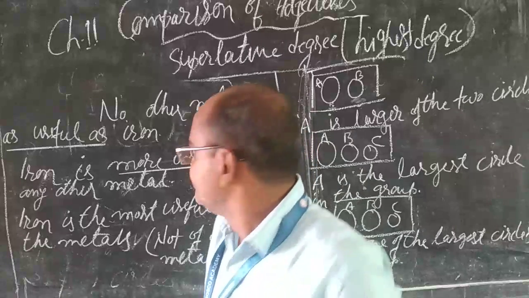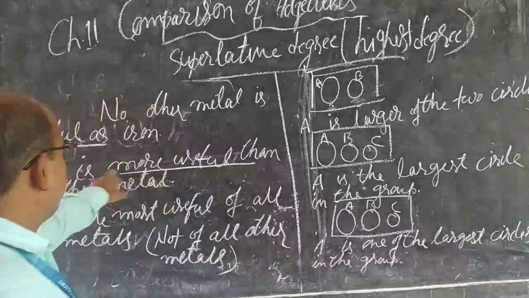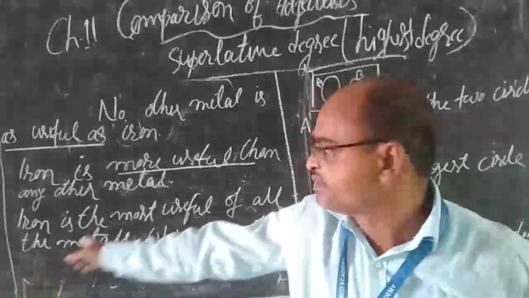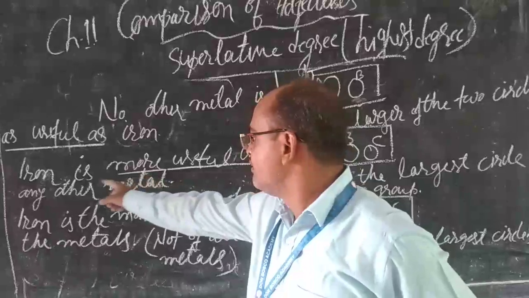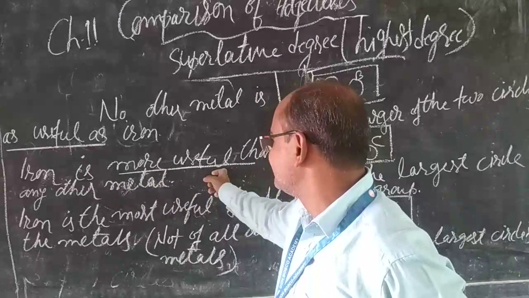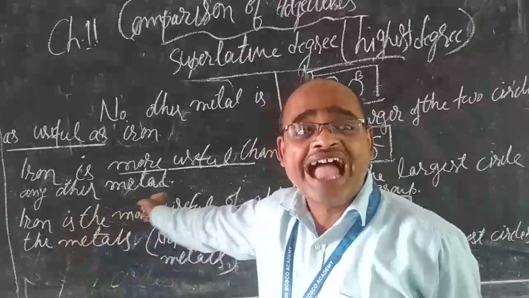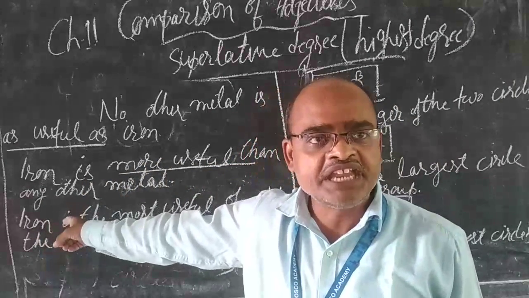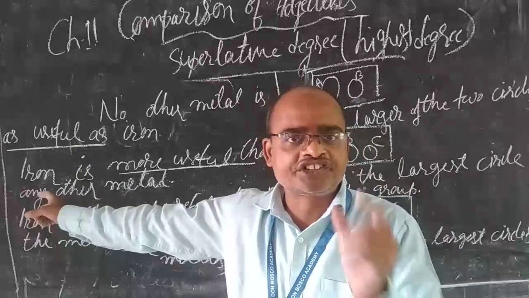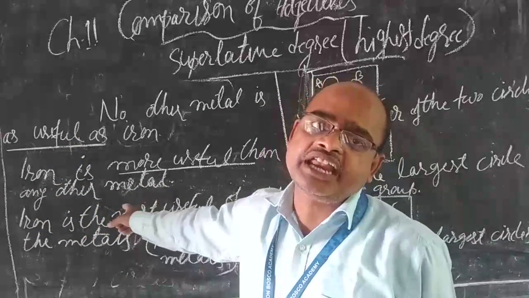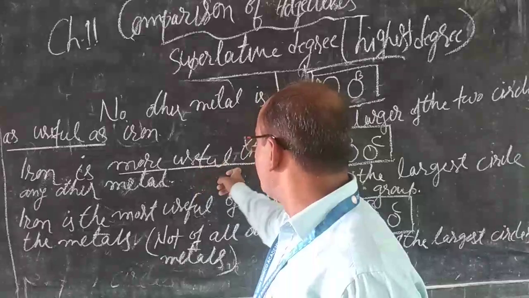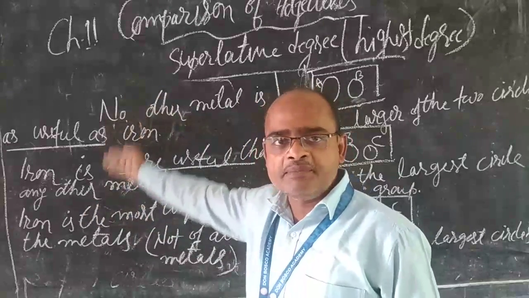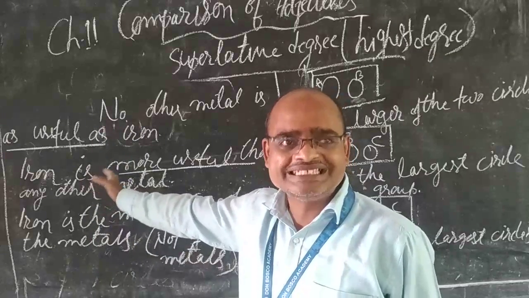Now see here, iron is more useful. So here this is the comparative degree. So it has taken "more". Iron is more useful. Now in the comparative degree you are using "than". And if you are using "than", you have to use the word "other". Be careful. So, iron is more useful than any other metal. But the meaning is the same. Meaning doesn't change. Only the form changes.